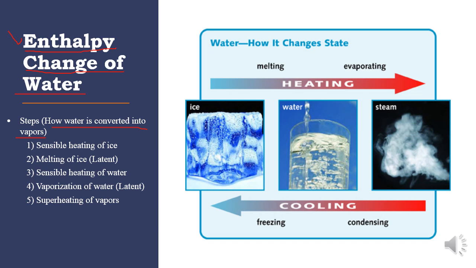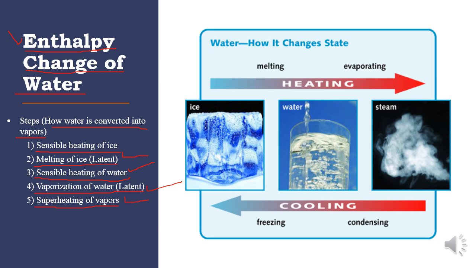Number 1 is that first of all there will be the sensible heating of the ice, that we can sense with the temperature, its temperature will be changed. Then there will be the melting of ice, and here the latent heat plays a role. Then we have the sensible heating of the water, again its temperature changes. Then we have the vaporization of the water, latent heat, the temperature remains the same but the phase changes, liquid becomes water vapors. Then again we have the superheating of the vapors.